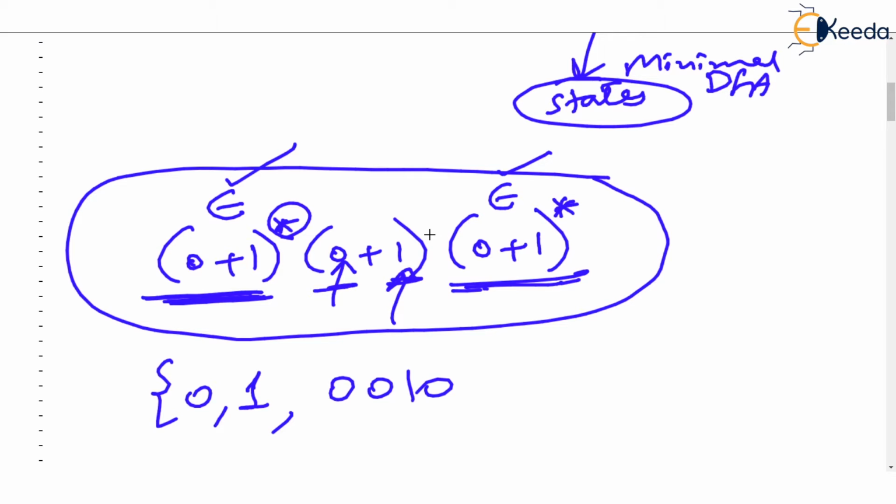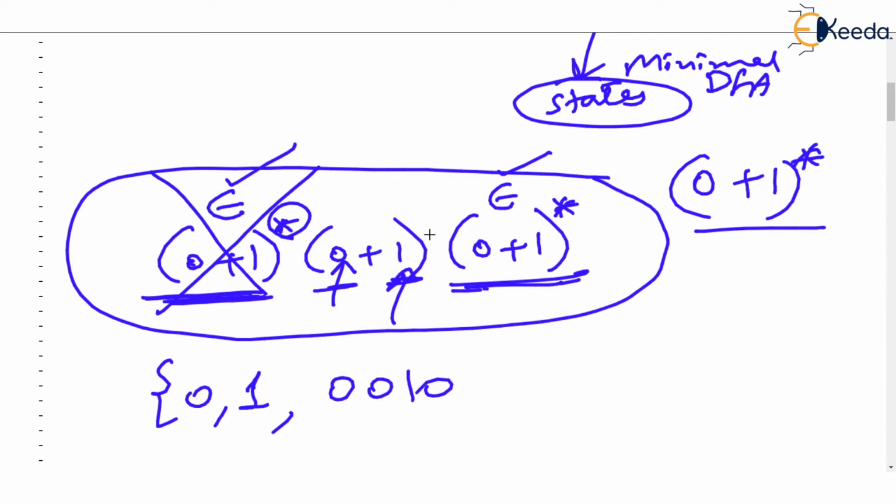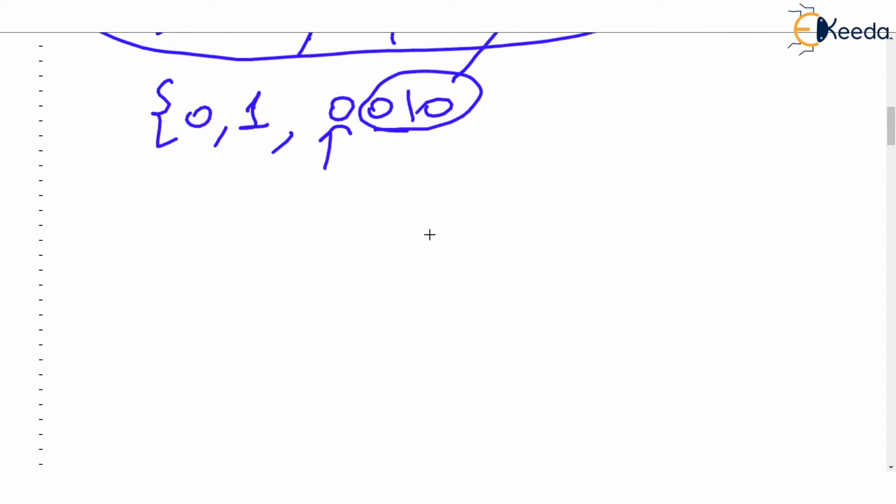Now my advice is you can stop looking at the first part. That was not needed, because you tell me what does (0 or 1) star mean. (0 or 1) star means any string made up of 0 or 1. Correct? Now you tell me, isn't the first 0 matching here? Yes, the first 0 matches. And this 0 1 0 can be neatly recognized by (0 or 1) star. Check that the given regular expression was indeed (0 or 1) followed by (0 or 1) star. That was so easy, because any string should begin with either 0 or 1.